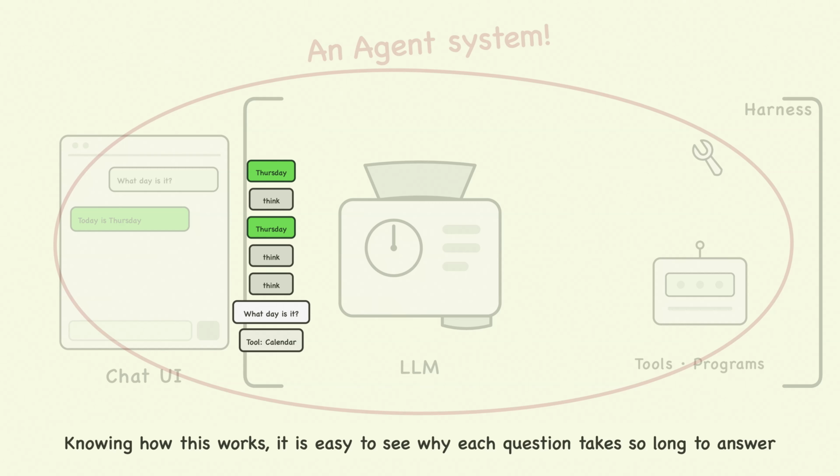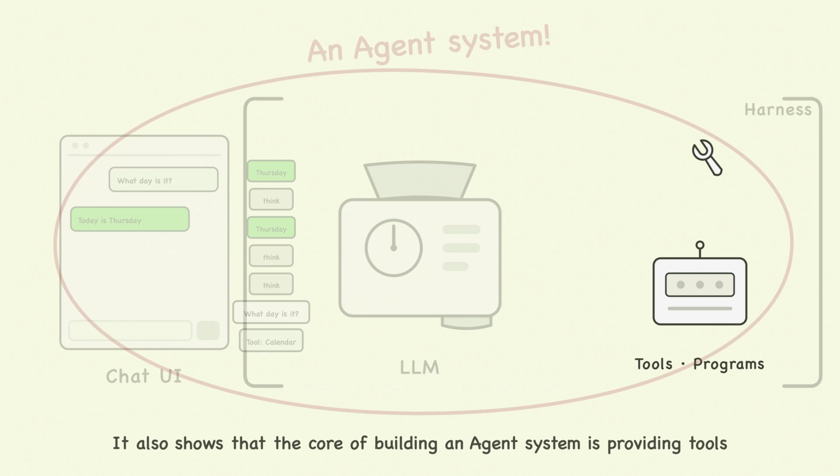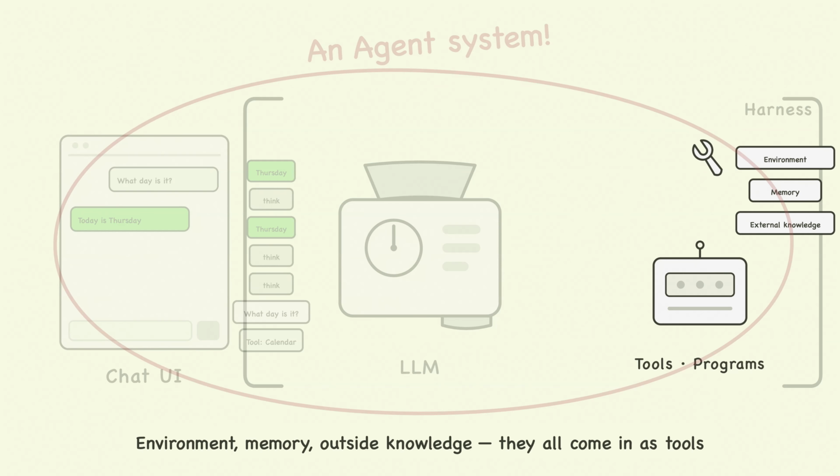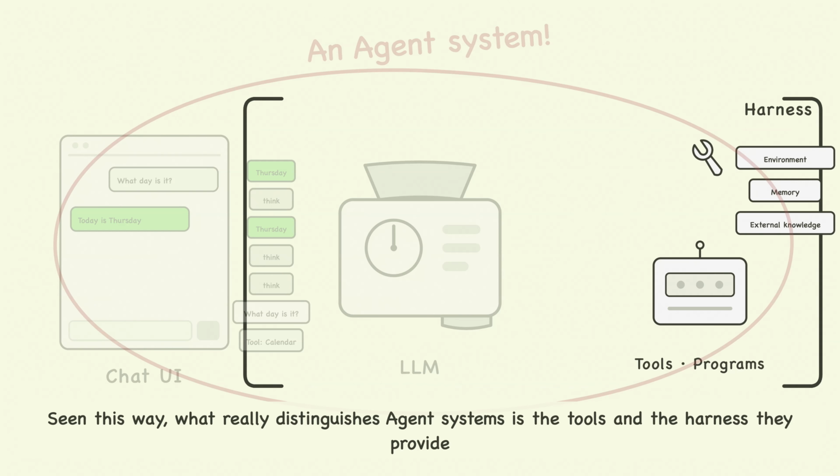Knowing how this works, it is easy to see why each question takes so long to answer. It also shows that the core of building an agent system is providing tools. Environment, memory, outside knowledge, they all come in as tools. Seen this way, what really distinguishes agent systems is the tools and the harness they provide.